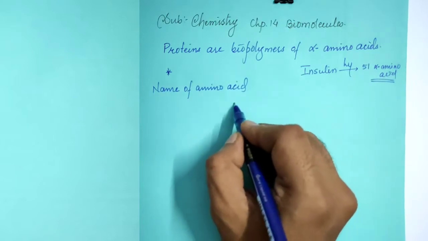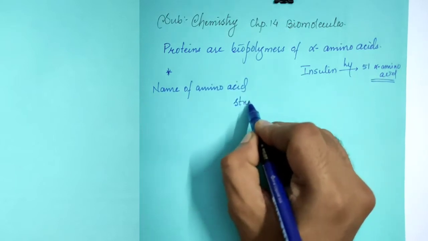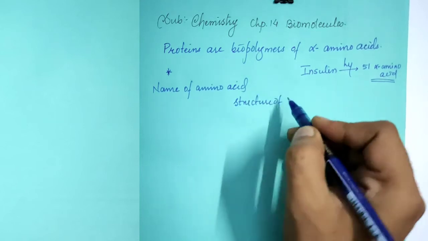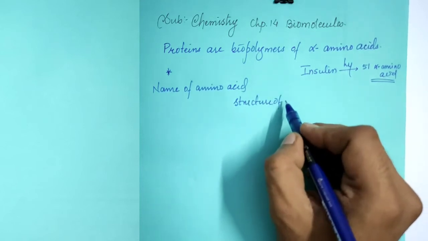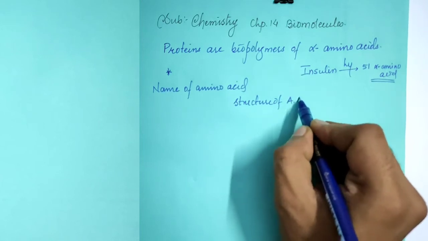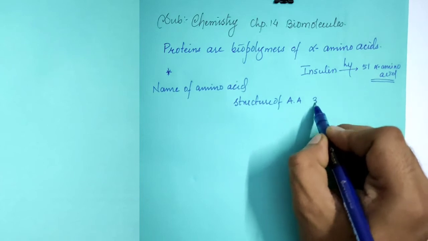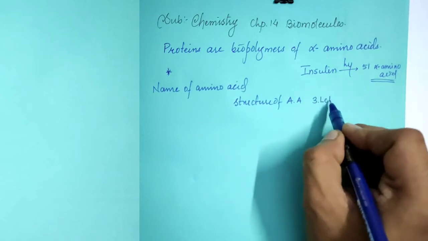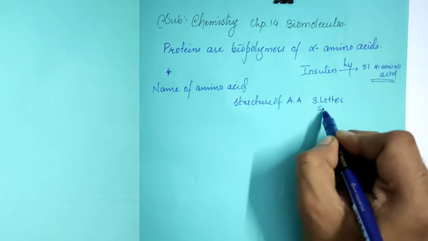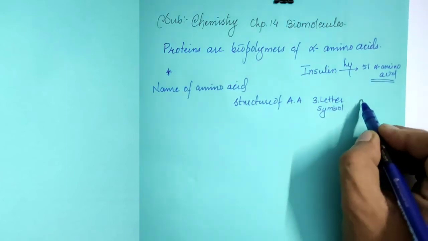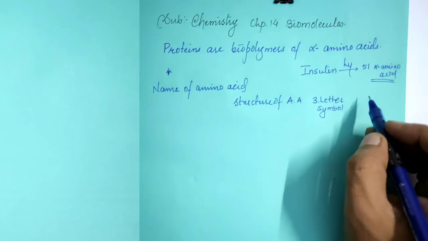We will also see the abbreviation, that is the 3-letter symbol, and the 1-letter symbol has also been given in our new syllabus textbook.